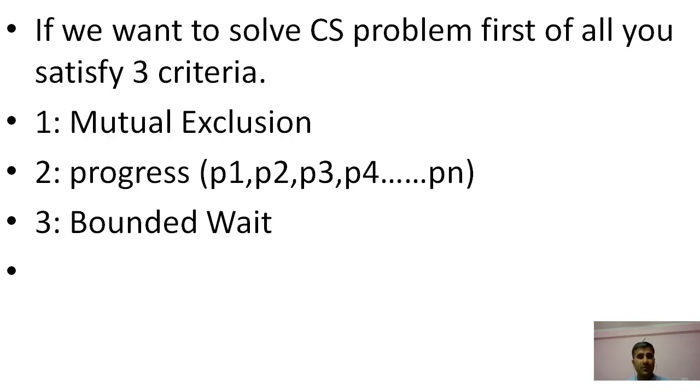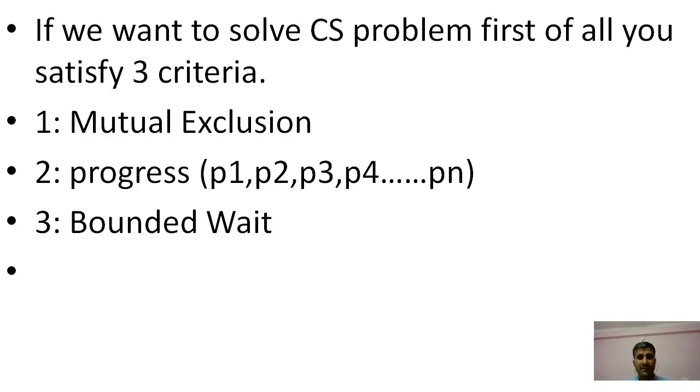Suppose we want to execute processes P1 and P2, but P3 and P4 are not required to enter the critical section, so we don't consider them. So we can compare the particular processes that want to enter into the critical section in the progress, and the bounded waiting.